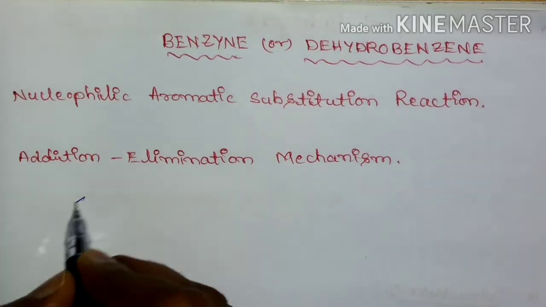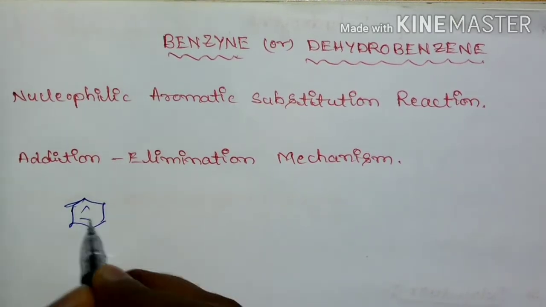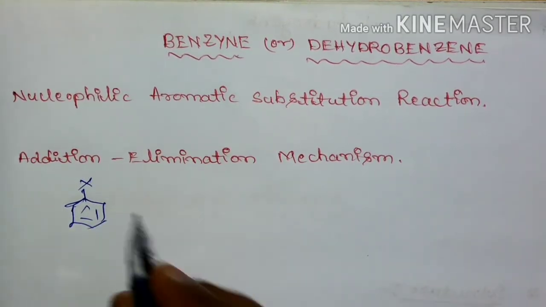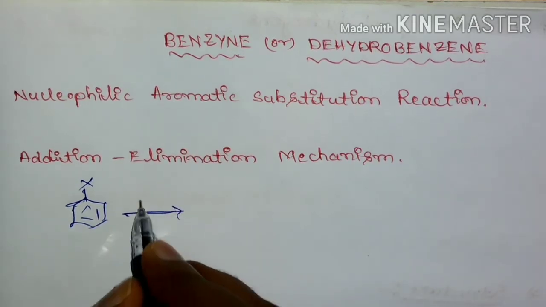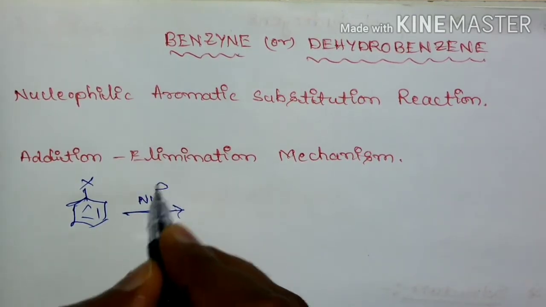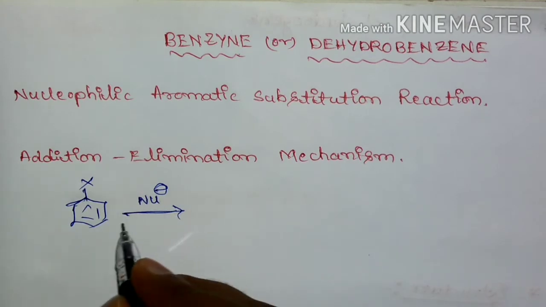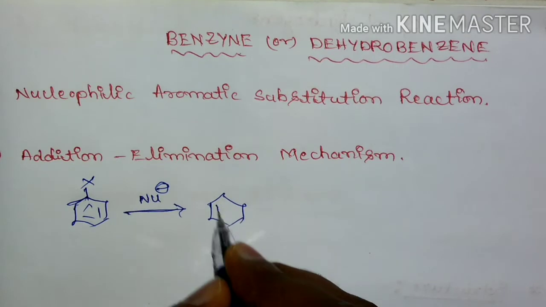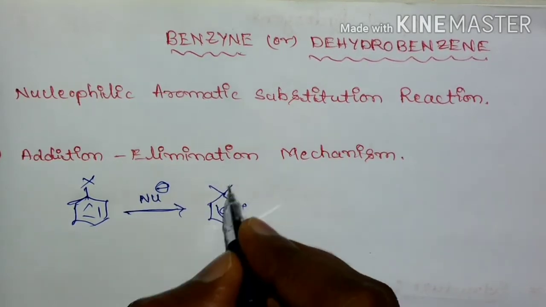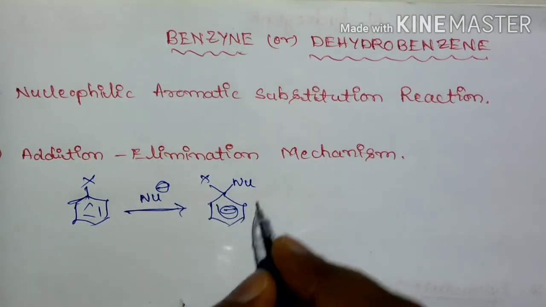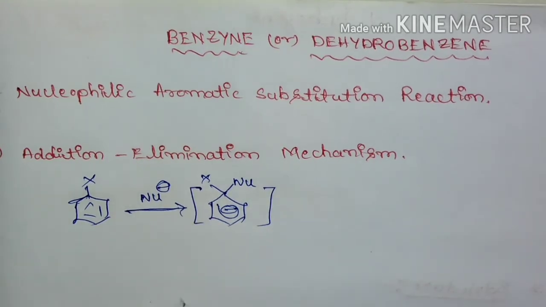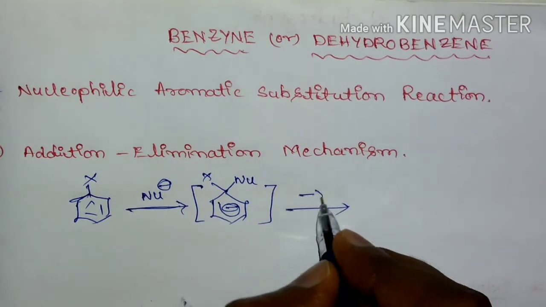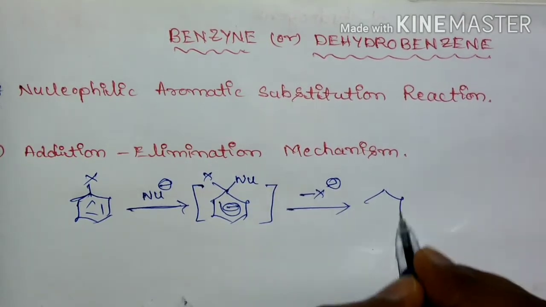That is, if we have an aromatic ring which is substituted with a leaving group, and we have a nucleophile, it is going to undergo substitution reaction and form an anionic intermediate, and finally it is going to lose the leaving group.